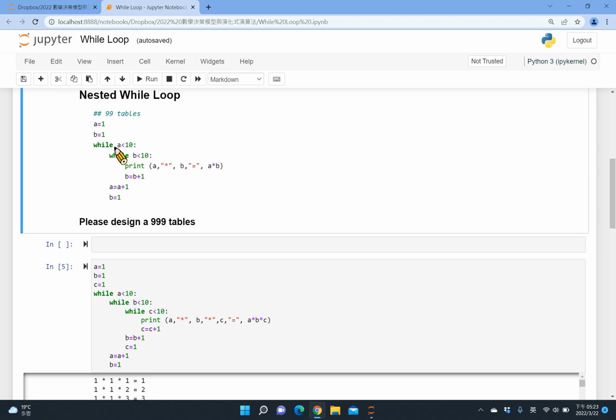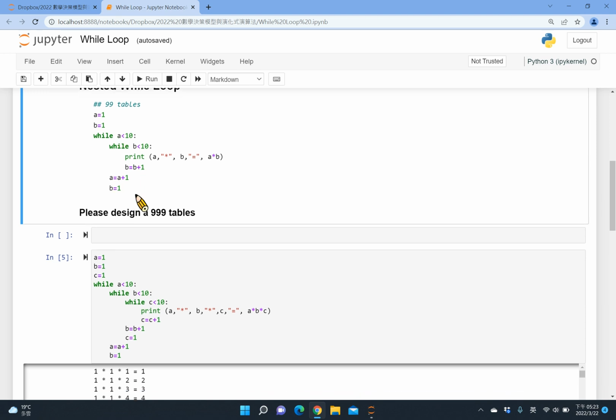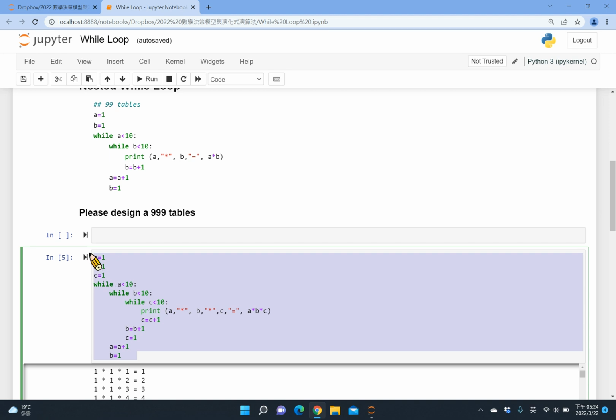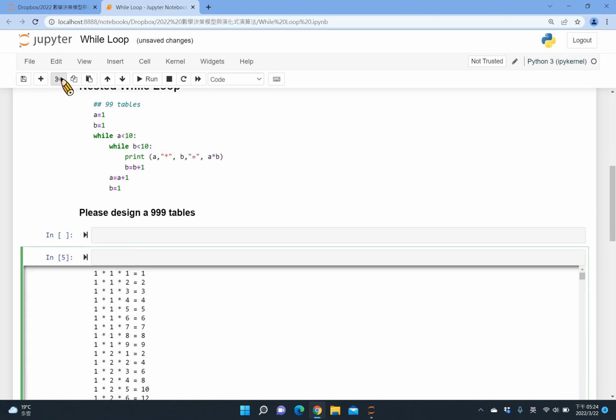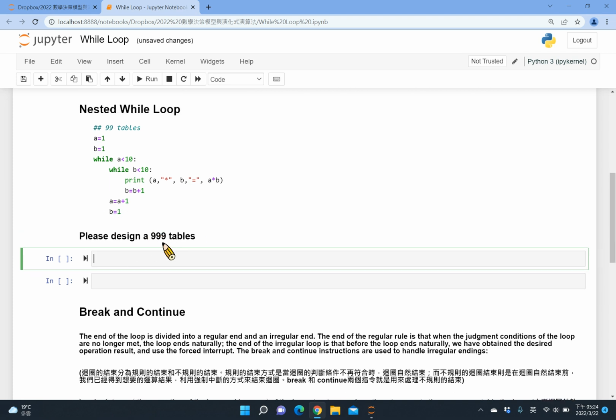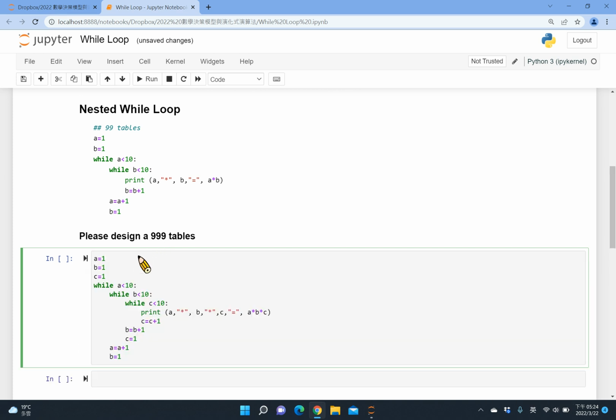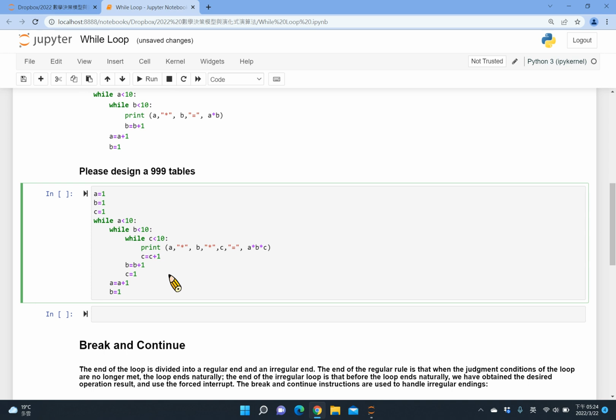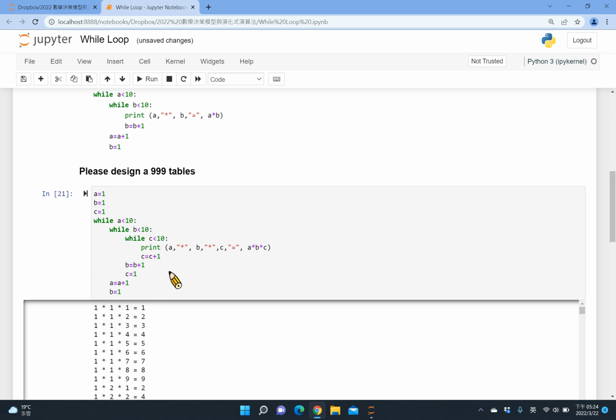Okay, if you understand this part, maybe you can try to design the 9 times 9 times 9 times 9 table. So that means we have A and B and C. Okay, so I will first remove this one. So maybe you can stop the video here and try to finish this practice first. Maybe after a few minutes you finish, then you can come back. We can check your answer to my answer to compare the result.